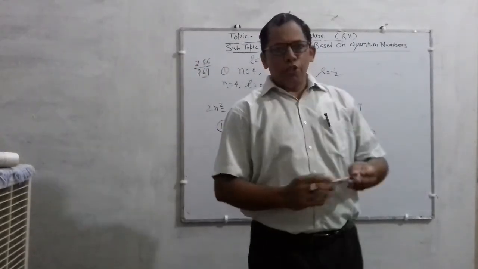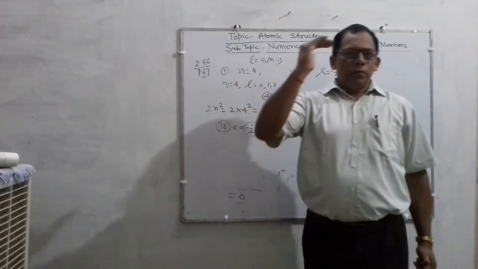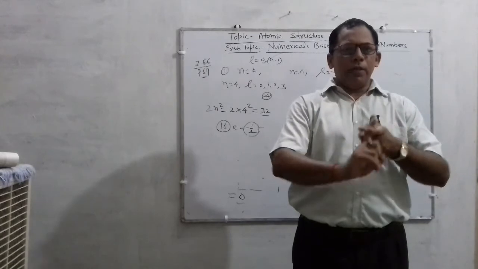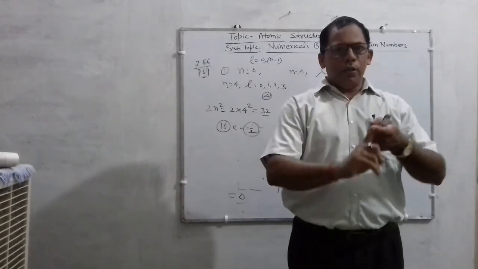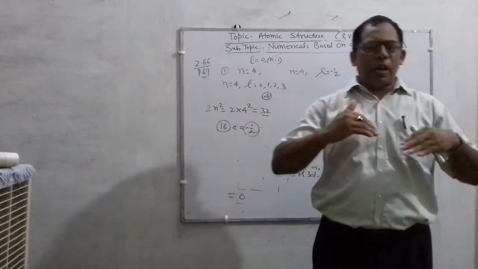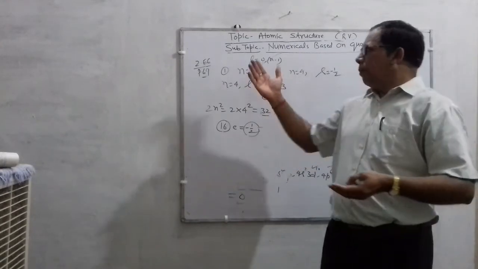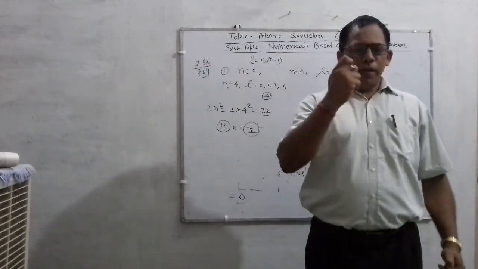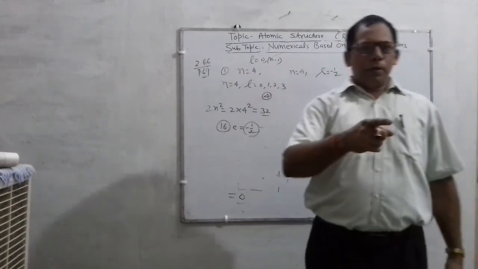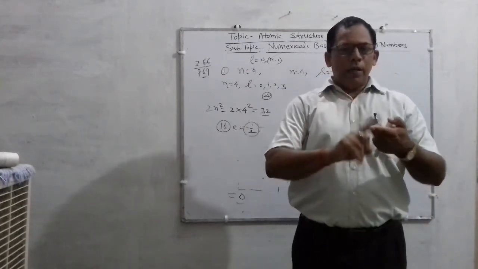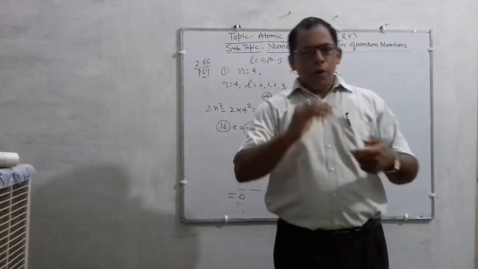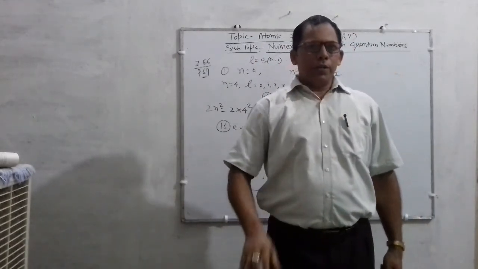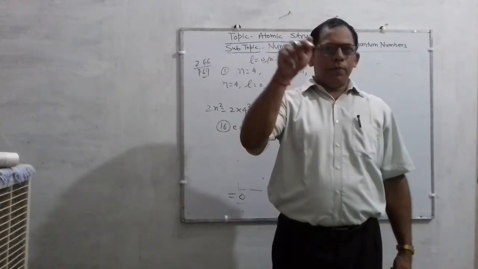So children, this is all about your numericals concerned with quantum numbers, and you can see that I have completed almost all the numericals concerned with quantum numbers. That will make the matter simple, and now you are in a position to solve any type of question concerned with quantum numbers. And one more point, children: if time permits, we will study some more numericals based on the de Broglie equation, and you should do such numericals by yourself.